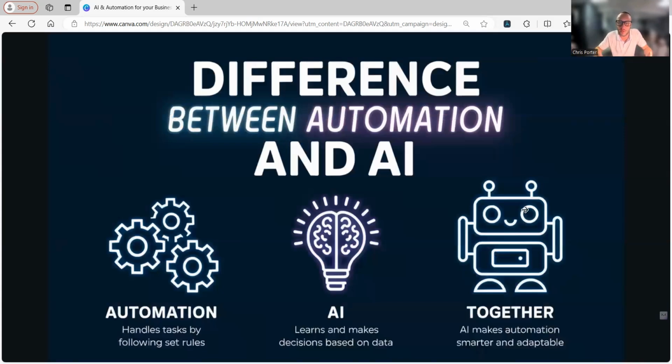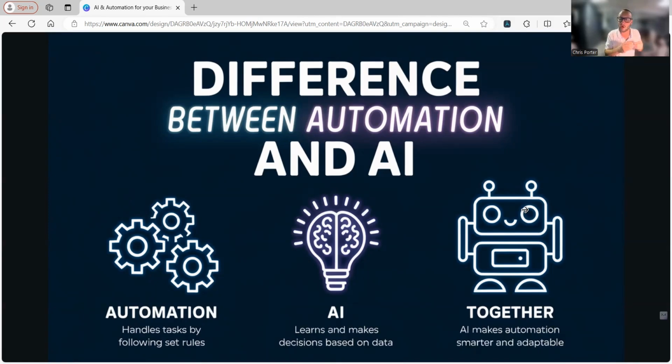So the difference between automation and AI: automation, like I said, handles tasks by following set rules. AI, right, learns and makes decisions based on data. And together, AI makes automation smarter and more adaptable, okay? So this is the cool part about mixing AI and automation together. Because when we mash them together, what happens is we have automation running, right? But with a very sophisticated brain.